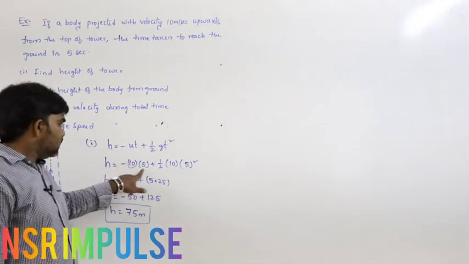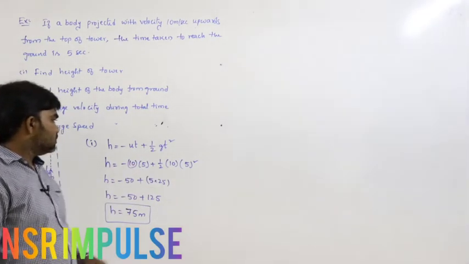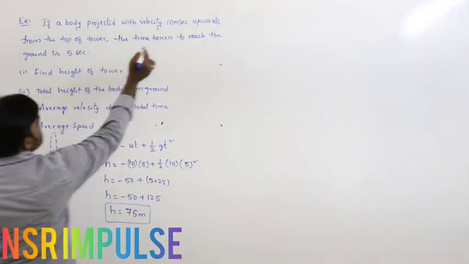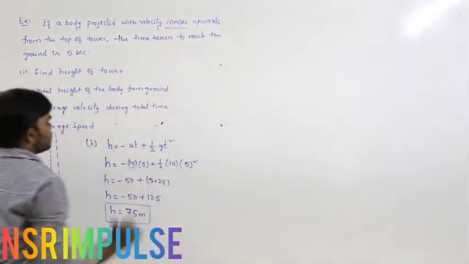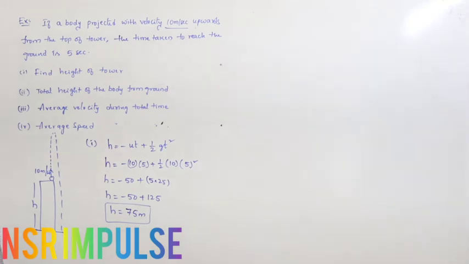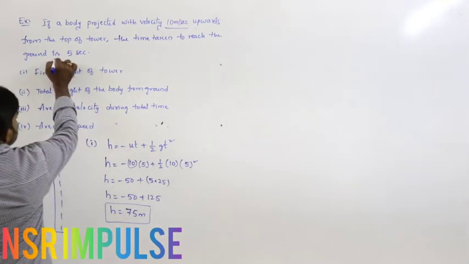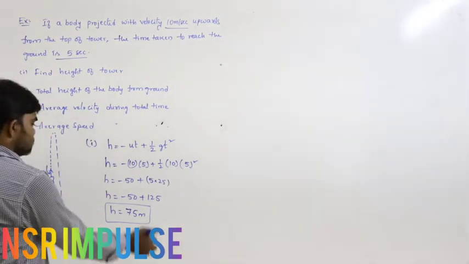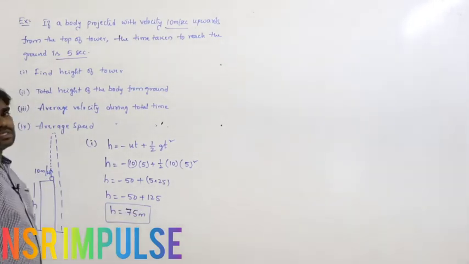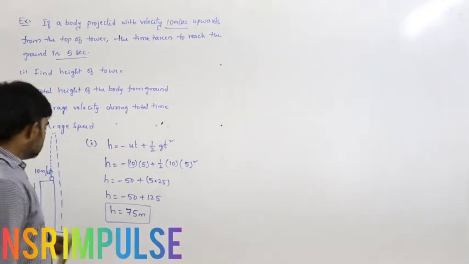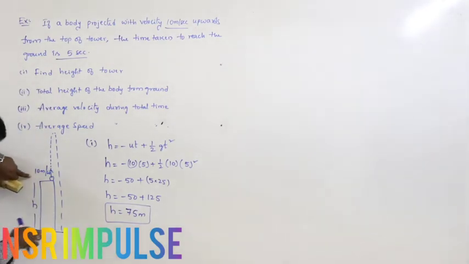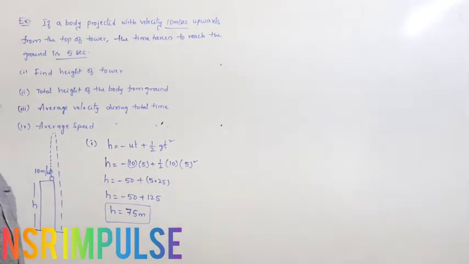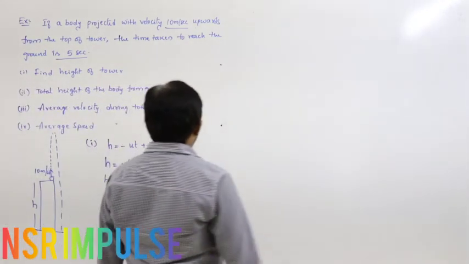So minus 10 into 5 plus half gt square, because velocity of projection is given as 10 meters per second, and the time taken to reach the ground is 5 seconds. So from this, H is equals to 75 meters we got. So that means height of the tower is 75 meters. That is the first point.